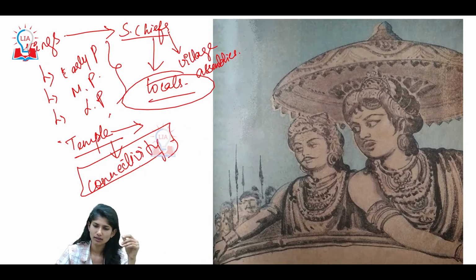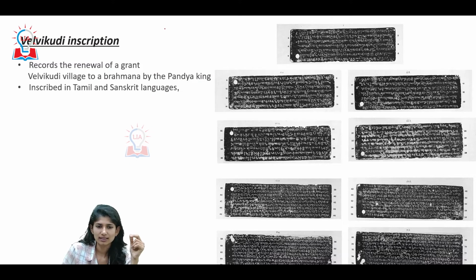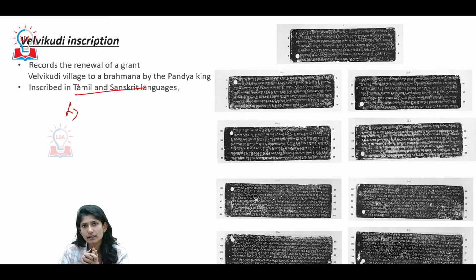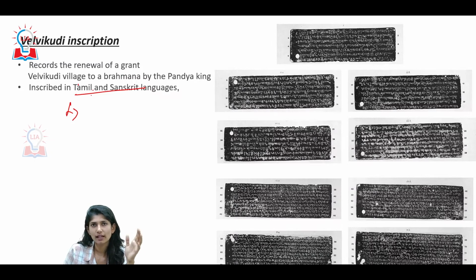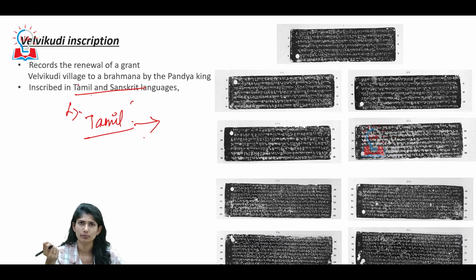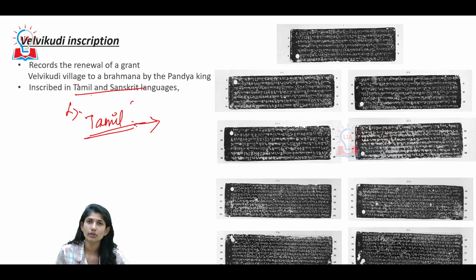Alright, let's move on. Now, look at this. This is a copper inscription, written in both Tamil and Sanskrit, indicating that at that point of time these two languages were playing a huge role, especially Tamil. The Tamil language saw rich development during the Sangam period and the Pandyan period. The same applies during the Cholas too. Tamil had predominant influence in the linguistic sphere of this dynasty.